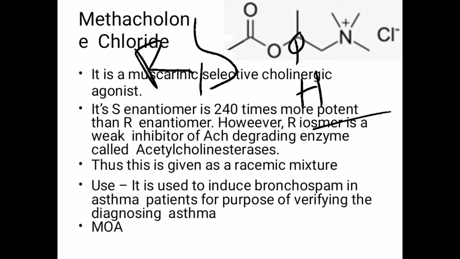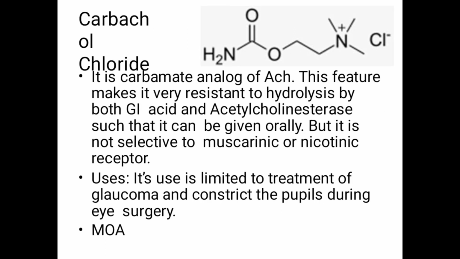So generally this drug is given in a racemic form or as a racemic mixture. It is used to induce bronchospasm in asthma patients in the diagnosis of asthma. So this is methacholine. Next one, carbachol chloride.